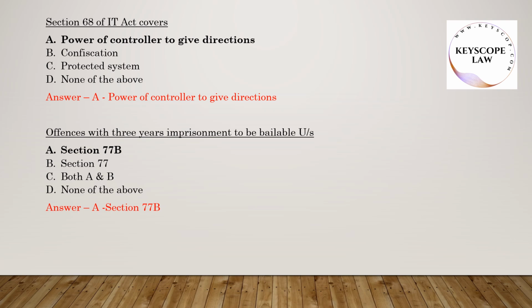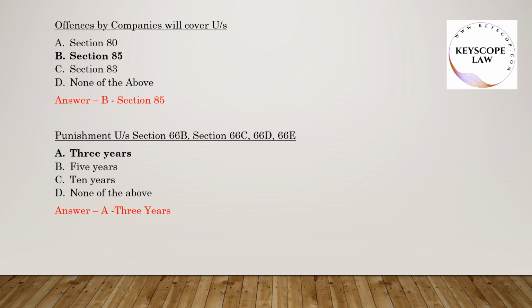Offences with 3 years imprisonment to be bailable under section 77B. So answer here is A. Offences by companies will cover under section 85. So answer here is B. Punishment under section 66B, section 66C, 66D, 66E is 3 years. So answer here is A.